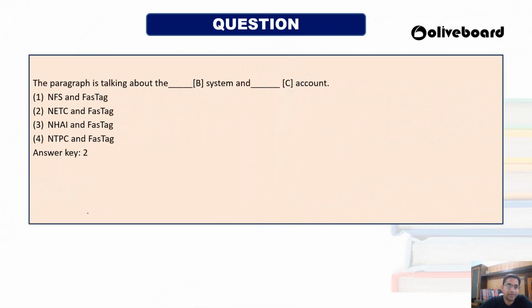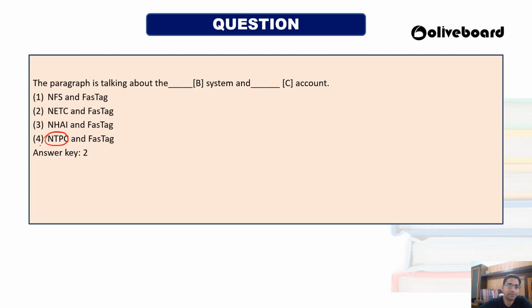So the question is that the paragraph is talking about the Dash system and Dash account. What is the system that is utilized and what is that account that is called as? It is called as NFS and FASTag, or NETC and FASTag, or it is called NHAI and FASTag, or NTPC and FASTag. So NTPC, as the name suggests, cannot be the answer, right?